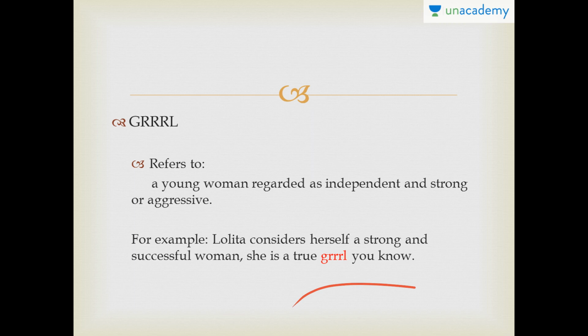That is what grrl refers to: a strong, independent and aggressive woman.